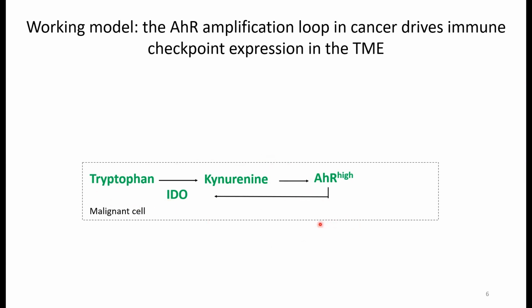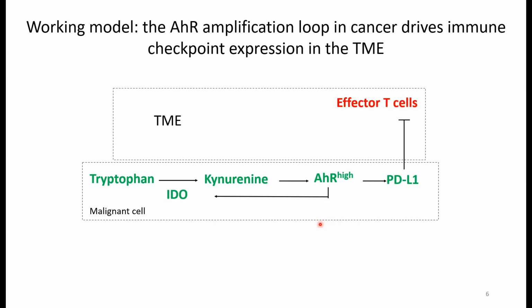I'll show that AHR can also activate other genes that impact immune signaling, like PD-L1, which suppresses effector T cell functions that kill malignant cells. This hypothesis also provides an explanation for observations published in the literature that show interferon gamma can increase levels of IDO and PD-L1, which would be beneficial to tumor survival. So understanding the AHR's role in relation to immunomodulators like IDO and PD-L1 is relevant for improving current clinical and